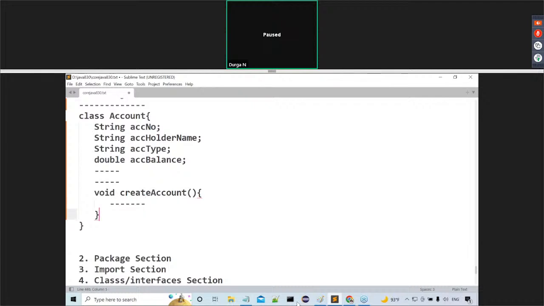Now similarly, next we can provide a void method for updating the account. I want to update the account in some situations. I need to update the account details. For example, initially I created an account with some details. After one year, my permanent address was changed. Are you getting my point or not?